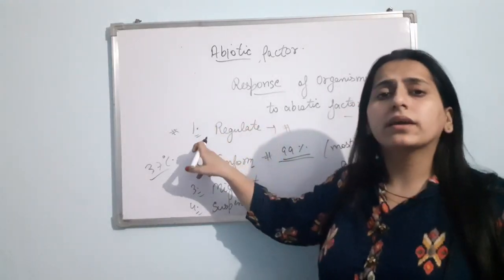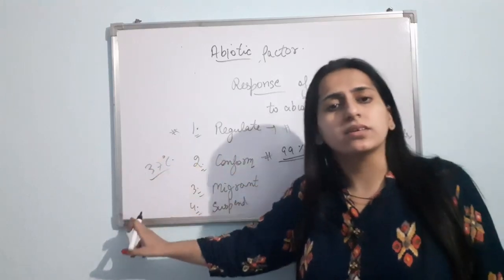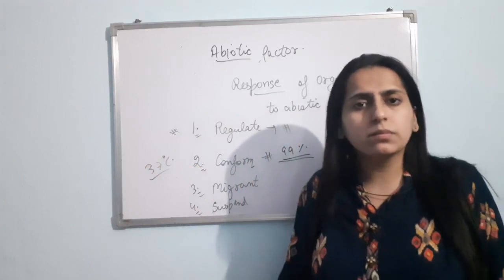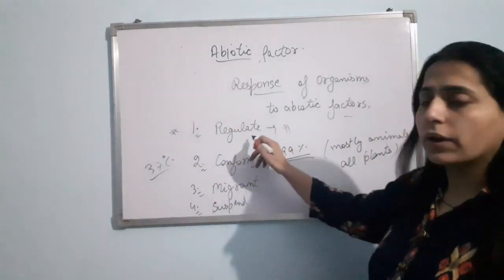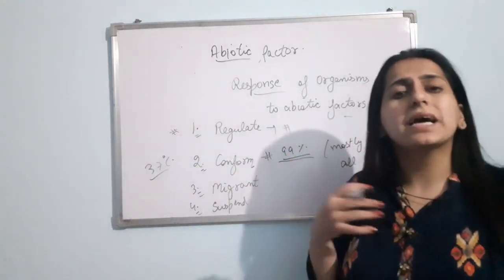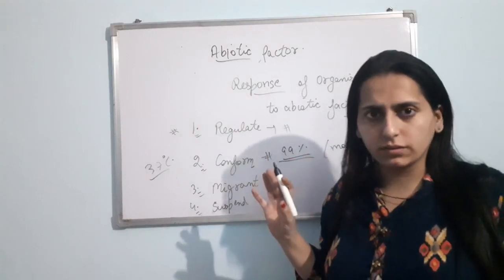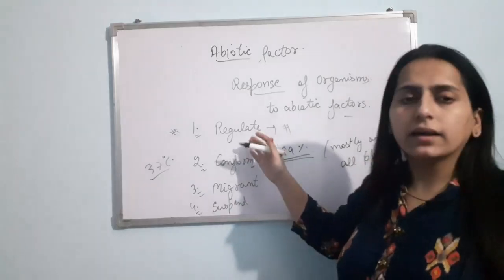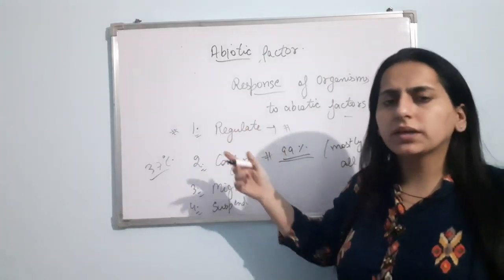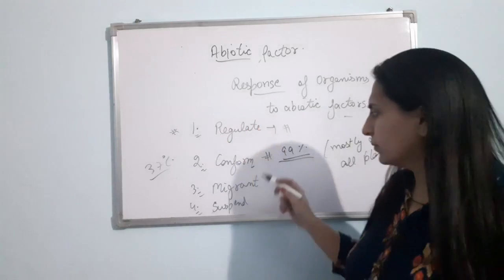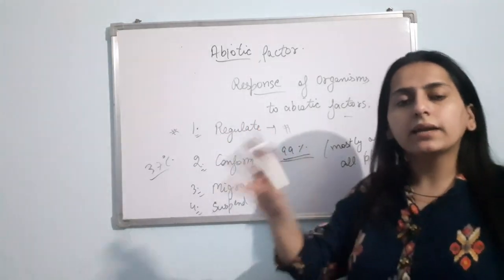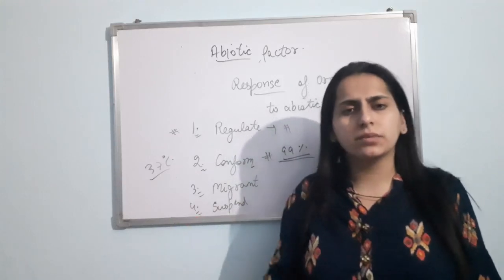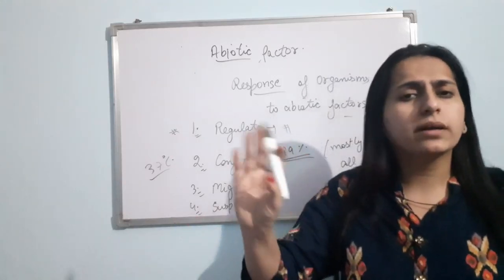I told you, regulators have to spend more energy. Just think, each and every organism can't spend more energy. Simple as that. Clear? So regulators are the organisms that can maintain their body temperature. They can maintain their osmotic concentration, like mammals. A human being is a mammal and we are a regulator. Conformers are 99% of the organisms, all plants, almost all animals. They can't regulate their body temperature.